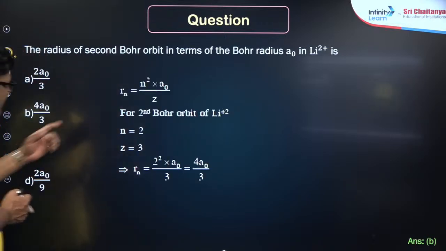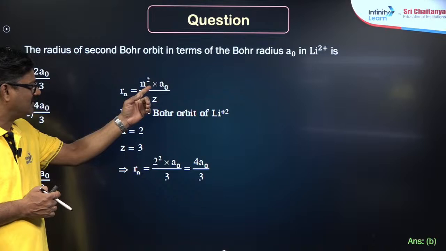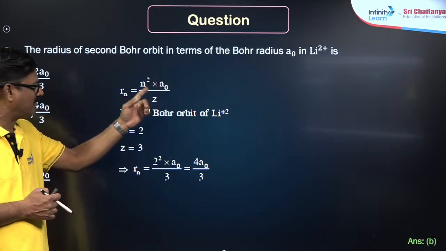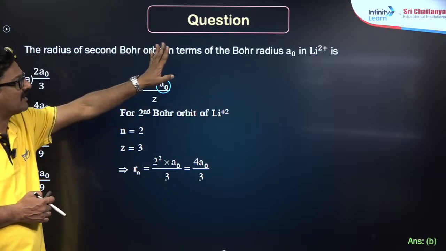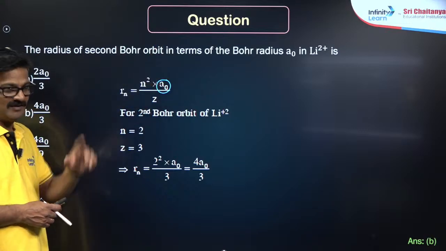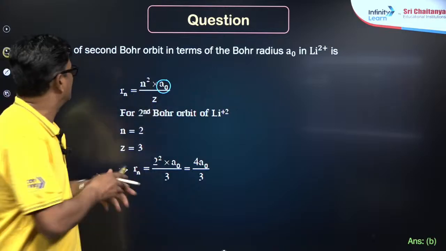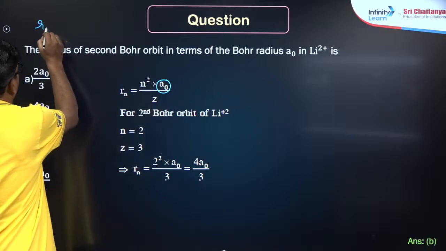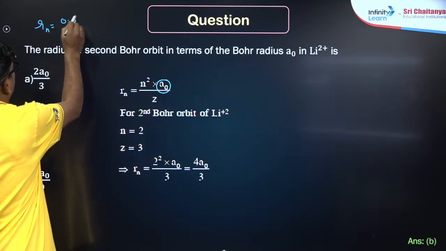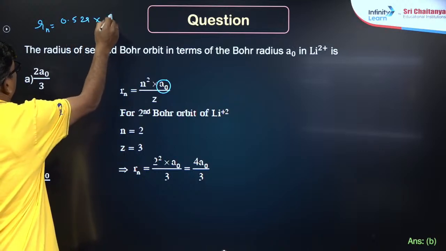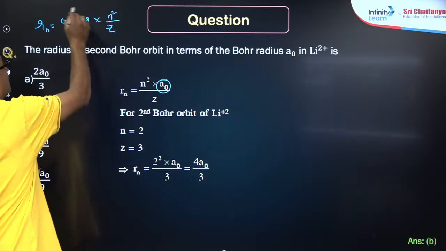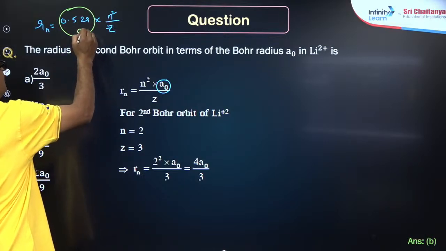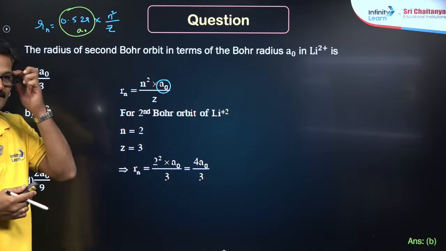When I say radius is equal to n square into 0.529 upon Z, this 0.529 is a naught, as Hemant said. So this is the radius of the electron in the nth shell, equal to 0.529 into n square by Z. This is said to be a naught. Are you getting it or not?